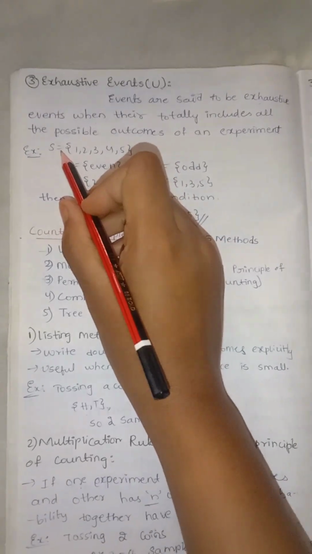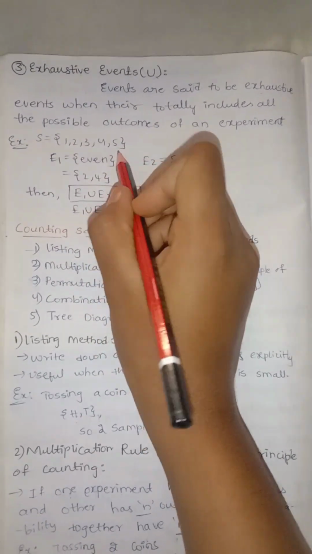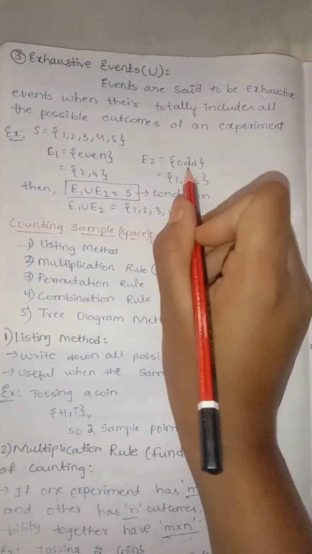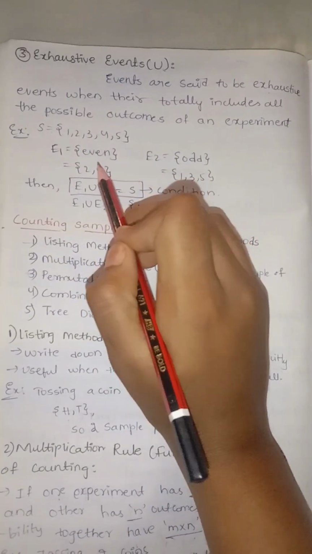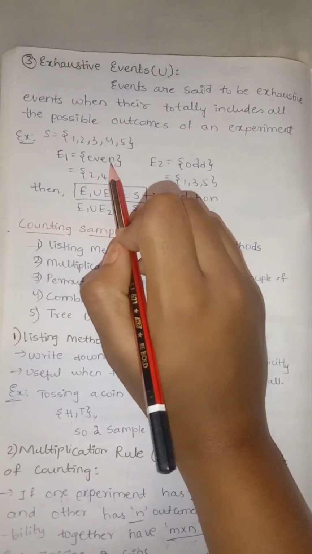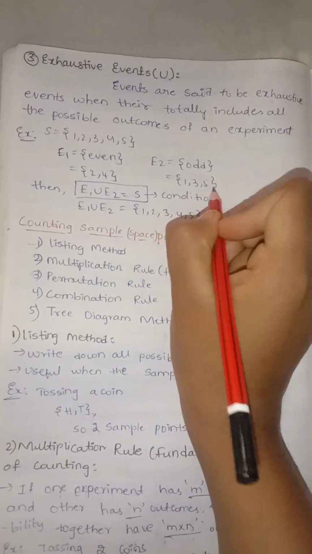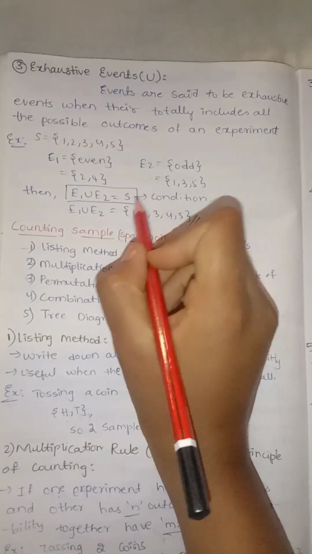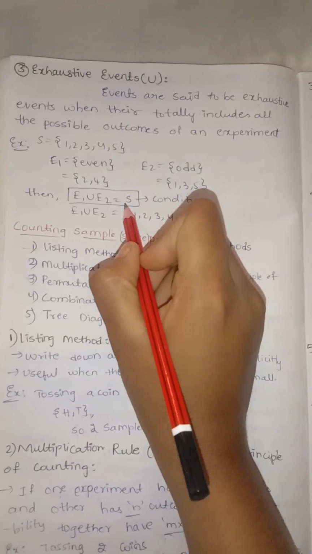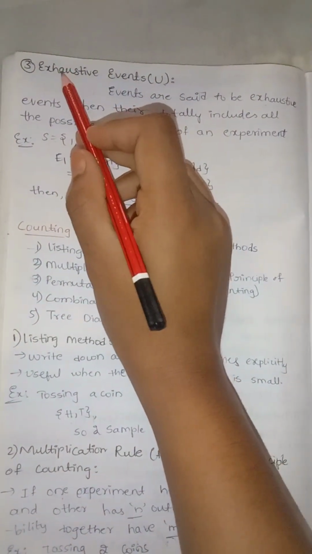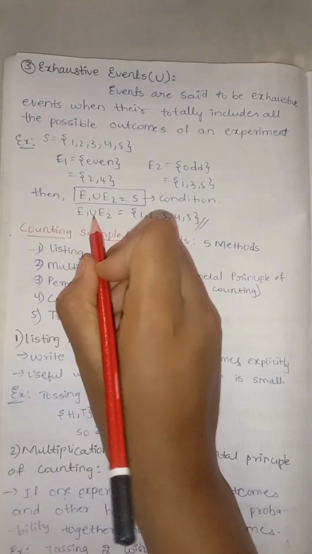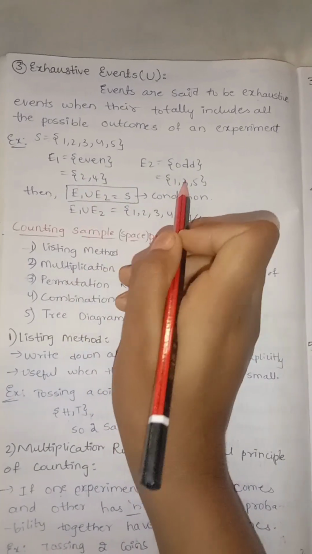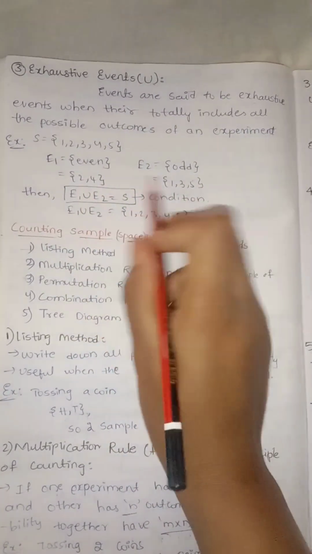If S is the sample space, we have 5 elements. E1 is the event of even numbers. E2 is the event of odd numbers. From 1 to 5, 2 and 4 are the even numbers, and 1, 3, 5 are the odd numbers from the sample space. The condition for an exhaustive event is that the union must be equal to the sample space. E1 union E2, combining, is known as union: 1, 2, 3, 4, 5. These are the 5 elements.